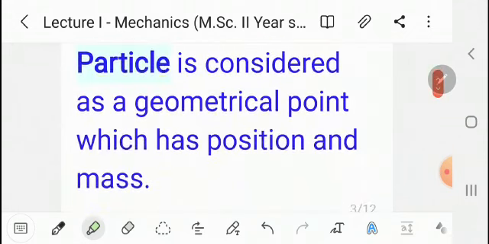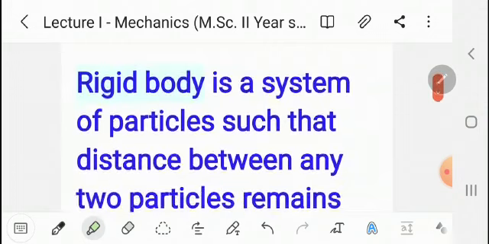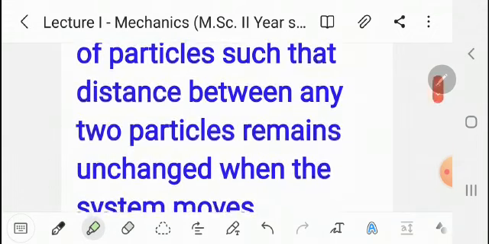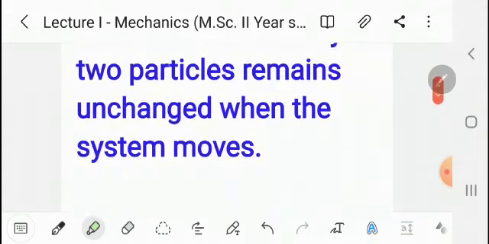Next, many times we use the word particle. Therefore, the definition of particle: it is considered as a geometrical point which has position and mass. Next, we know the definition of rigid body. Rigid body is a system of particles such that the distance between any 2 particles remains unchanged when the system moves.